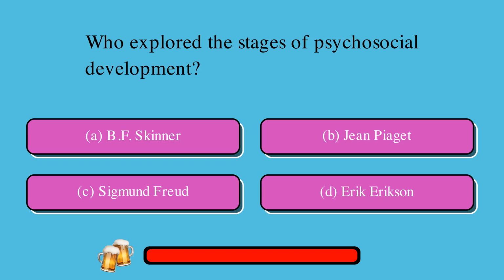Who explored the stages of psychosocial development? A. B.F. Skinner, or B. Piaget, or C. Sigmund Freud, or D. Erik Erikson? The correct answer is D. Erik Erikson.